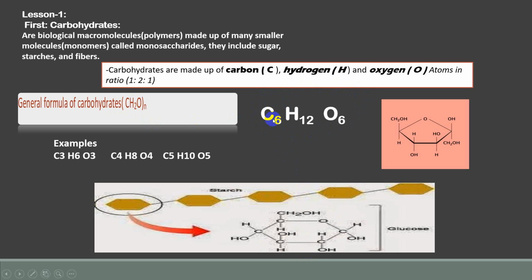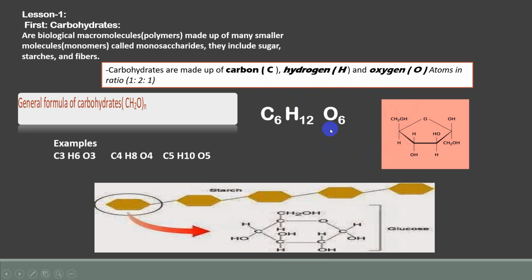If you count here the carbon, let's count the carbon. 1, 2, 3, 4, 5, 6. So how many carbon do we have here? 6. Let's count the hydrogen. 1, 2, 3, 4, 5, 6, 7, 8, 9, 10, 11, 12. So it's 12 hydrogen. Let's count the oxygen. It's 6. 1, 2, 3, 4, 5, and 6. So this is the molecular structure.